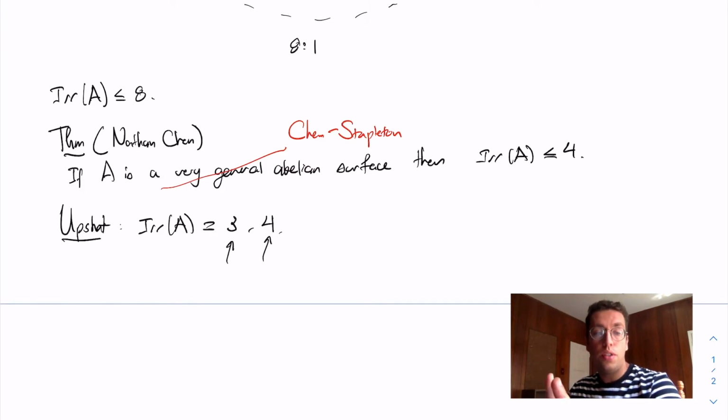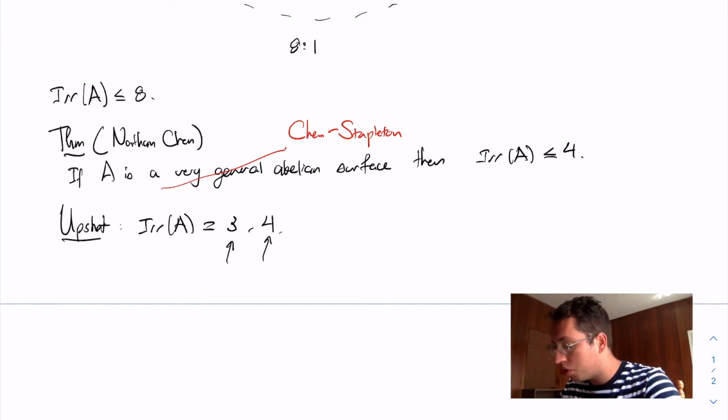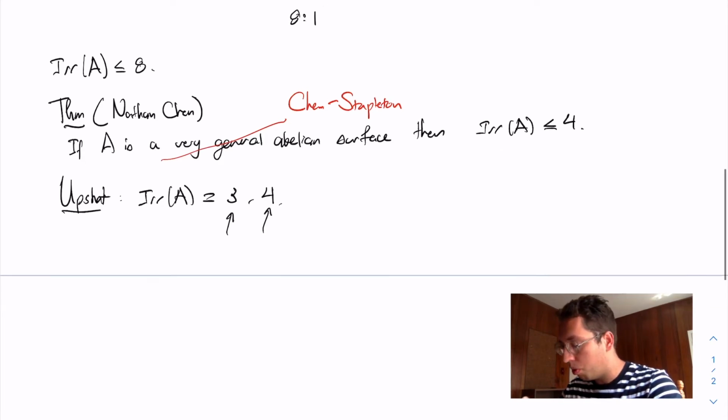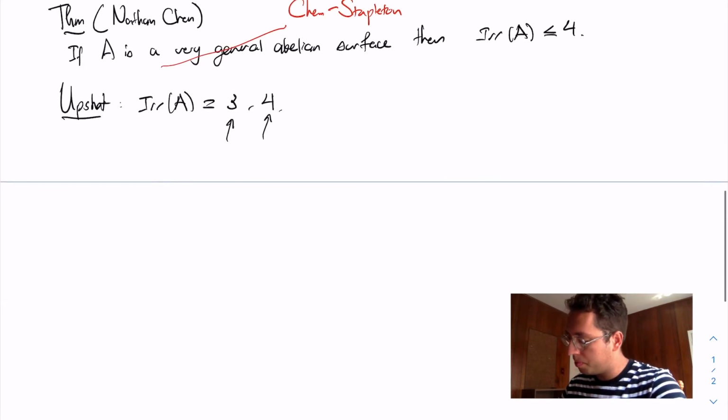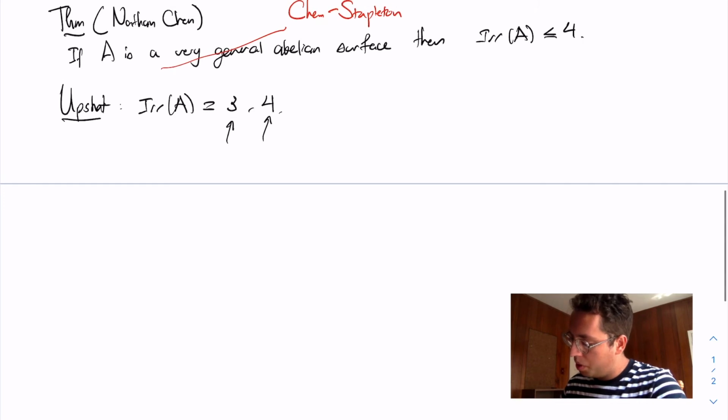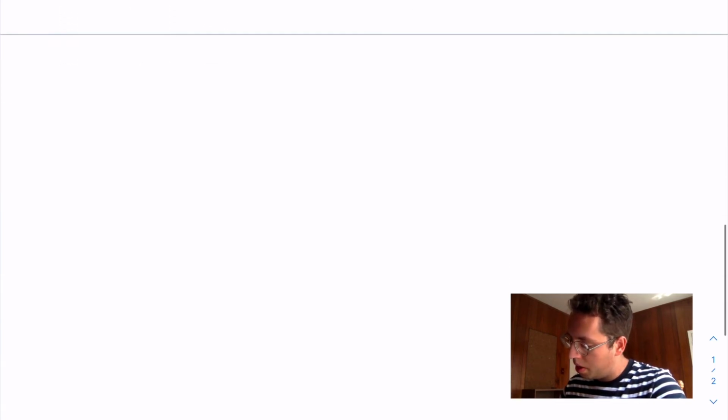Even though it was widely conjectured, in particular Chen made this conjecture in his paper, that the degree of irrationality of a very general abelian surface should be 4 for most choices of a polarization type. So the result that I want to present today is the proof of this fact that the degree of irrationality is typically 4.